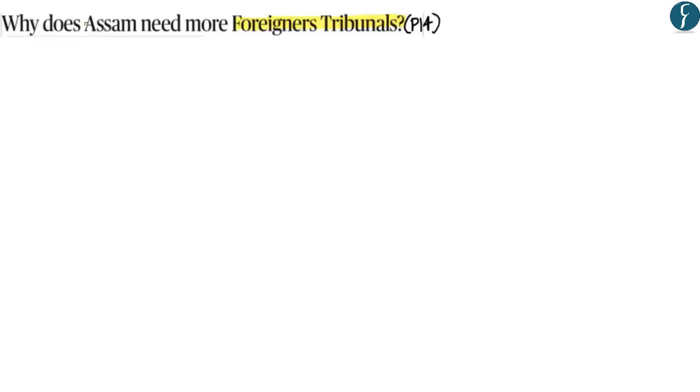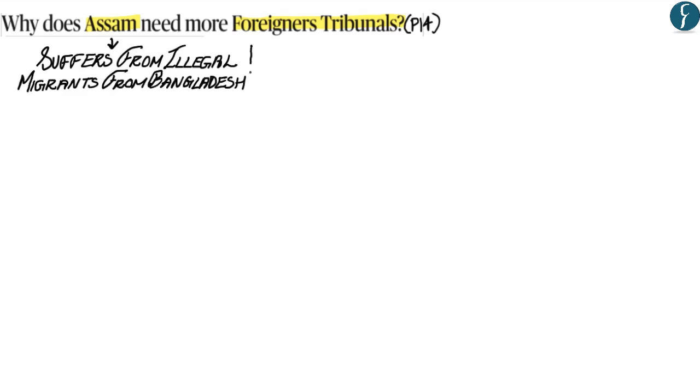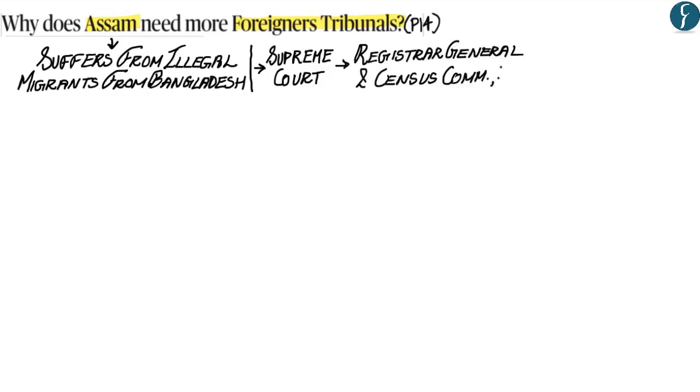Now, as you already understand, the state of Assam suffers from a huge problem of illegal migrants, especially those who have come from Bangladesh. Now, what had happened was that on the directions of the Supreme Court, the Registrar General and Census Commissioner of India, which is under the Ministry of Home Affairs, had published the final draft list of the National Register of Citizens, or the NRC list, on 30th of July 2018.